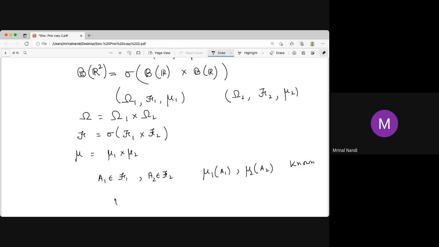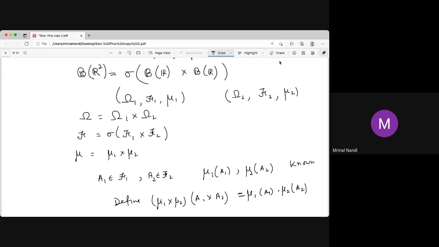Now we have to define the product measure on that. So the product measure, mu1 cross mu2, is defined as follows: mu1 cross mu2 of A1 cross A2 is just mu1 of A1 into mu2 of A2. Here "into" means the plain product, multiplication. 2 into 3 is 6, 7 into 2 is 14, like that. So this is by definition. This is the definition of the product measure.